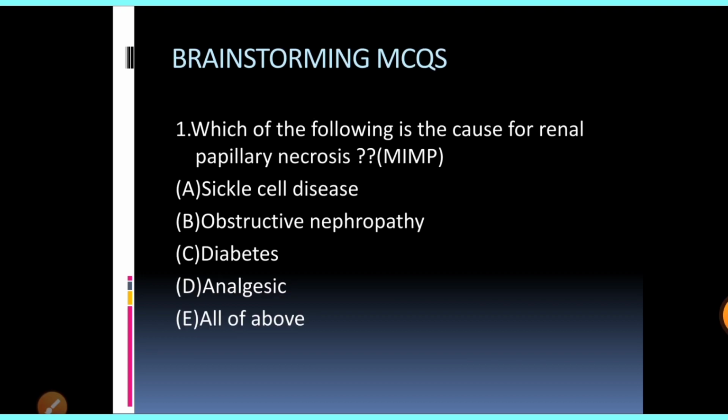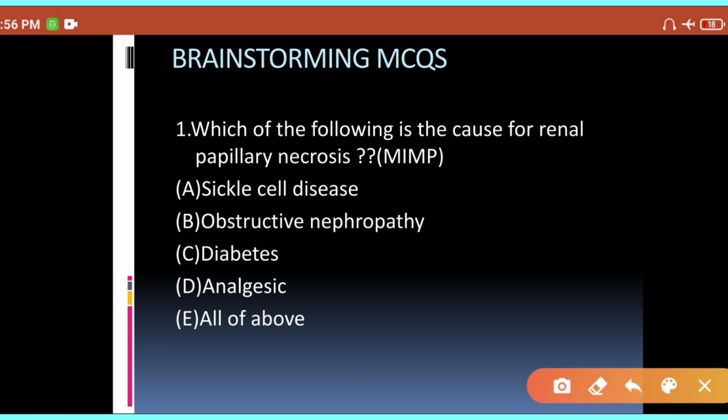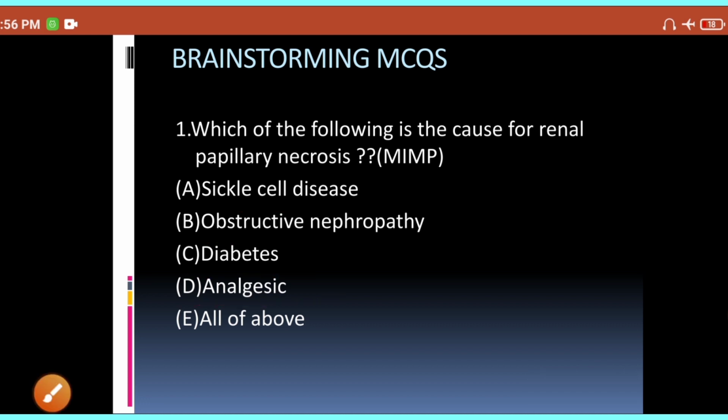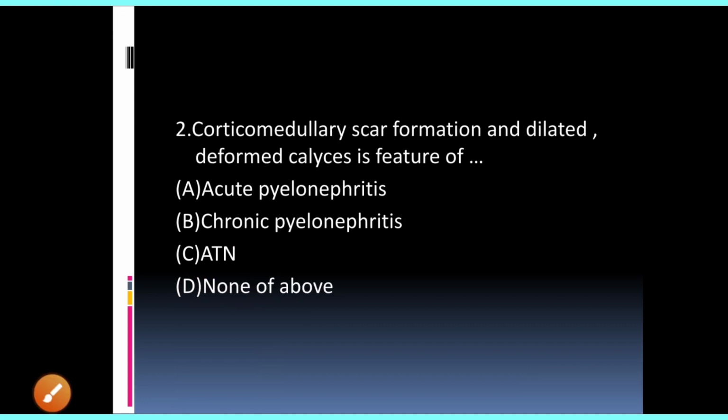Alright, now we will see some of the MCQs. So the first MCQ is: which of the following is the common cause for renal papillary necrosis? That's the most important question. Sickle cell, obstruction, diabetes, analgesic, or all of the above. You know very well that all four are causes of papillary necrosis: sickle cell, obstruction, diabetes, and analgesics. So your answer would be E.